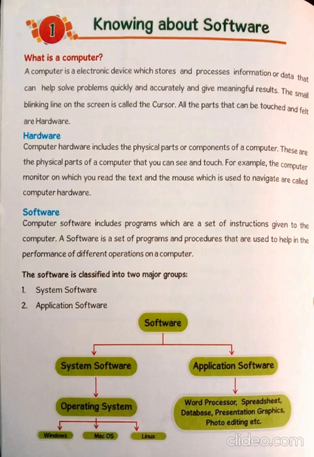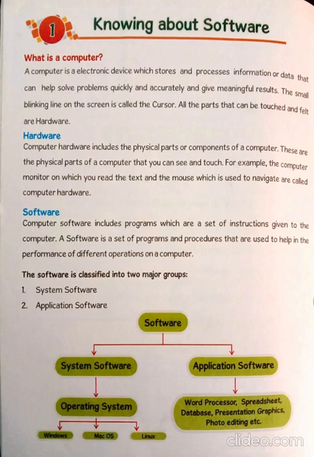The computer monitor on which you read the text and the mouse which is used to navigate are called computer hardware. What is software? Software means what? The programs which are there in your computer are known as software. Software are also of two types, that is application software and system software.